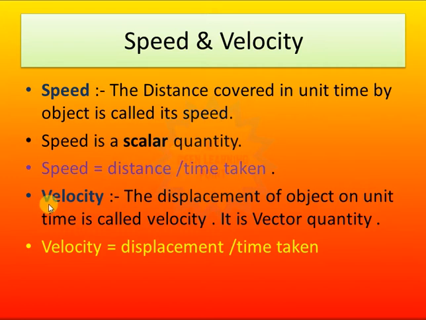Velocity of an object is basically displacement: how much displacement is covered in a unit time is called the velocity. Basically, how much is displaced in unit time is called the velocity, in an easy way. It is a vector quantity, so it needs direction to define it. Magnitude and direction both are important.